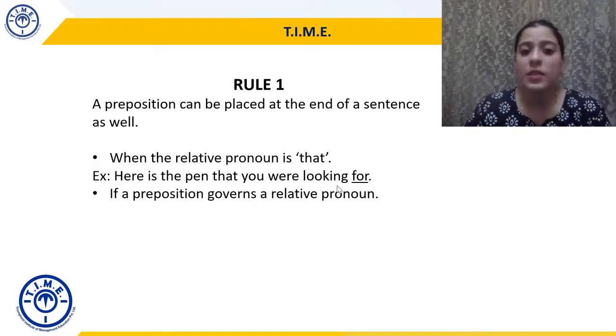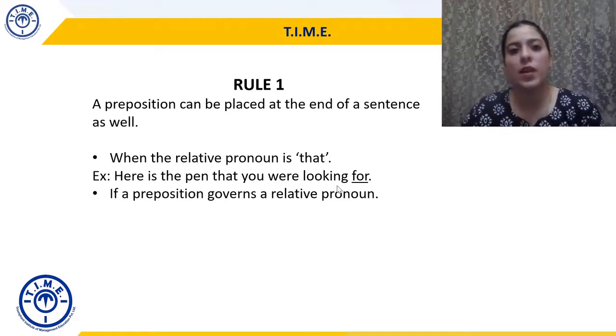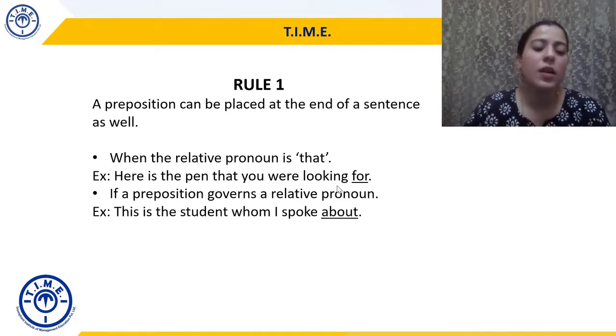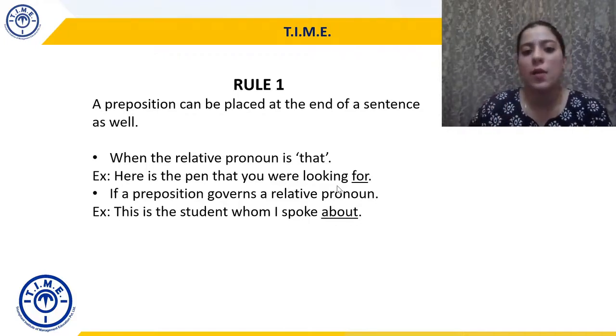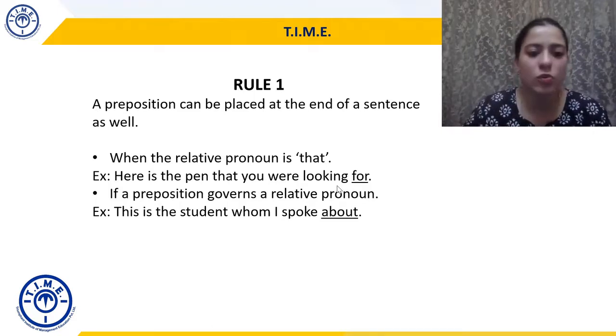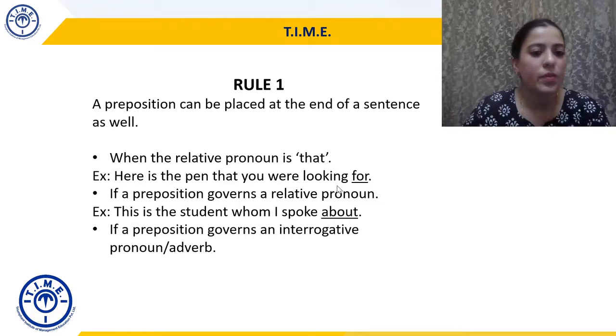If a preposition governs a relative pronoun, so if a preposition is governing, guiding a relative pronoun, then that preposition will come at the end. Example: this is the student whom I spoke about. So "whom" again is a relative pronoun, we know that. So this is the student whom I spoke about. "About" is a preposition. Because it is governing "whom", it will come at the end. This is the student whom I spoke about.